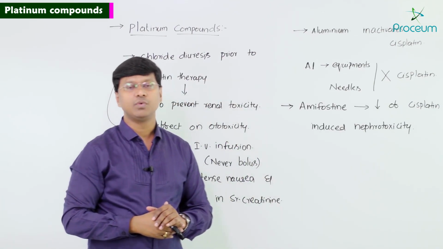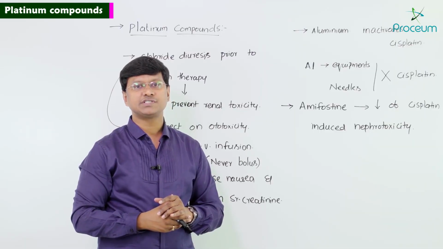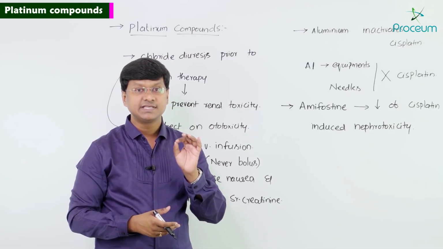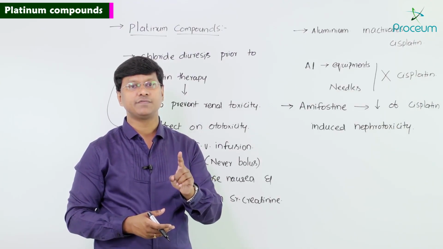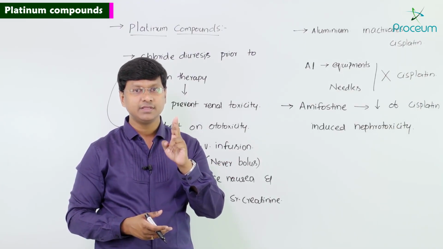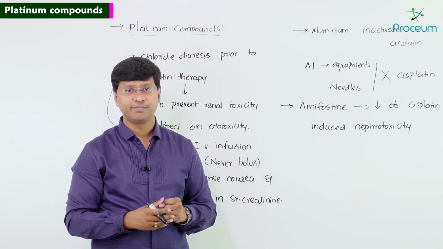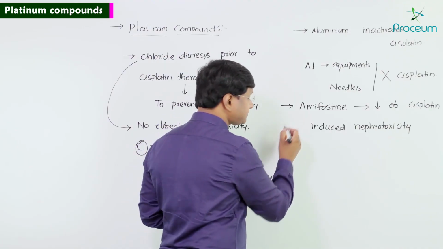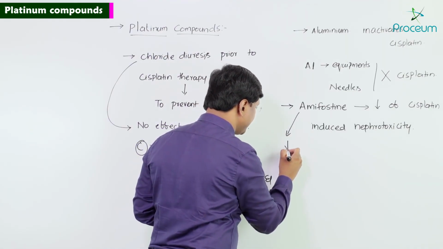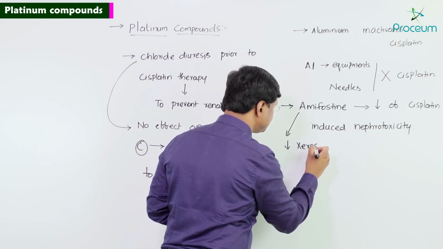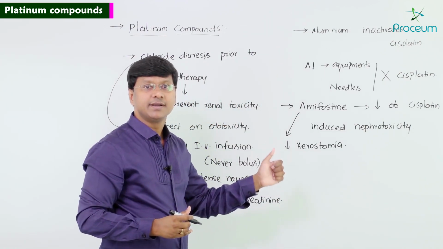Now, let me tell you one more important point regarding the amifostin. Remember, amifostin is also used to reduce the xerostomia in patients undergoing irradiation of head and neck involving the parotid gland. Xerostomia is the dryness of mouth. So, the other use of amifostin is mainly to reduce the xerostomia, the dry mouth.